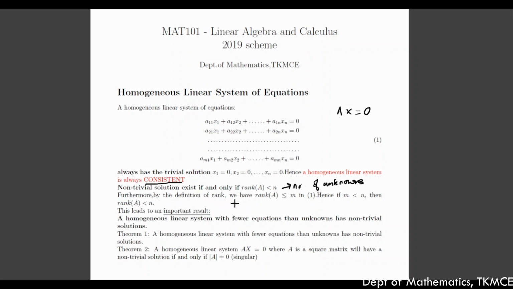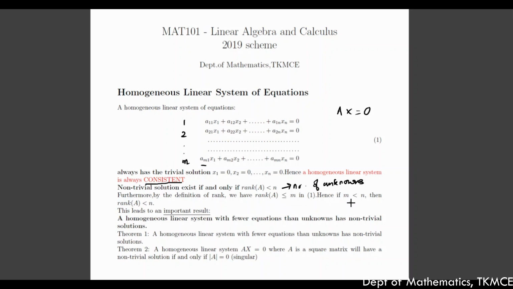As you can see from the definition of rank, we have rank of A is less than or equal to m. As there are m equations, rank of A can be at the most m or it is less than m. So it is less than or equal to m.